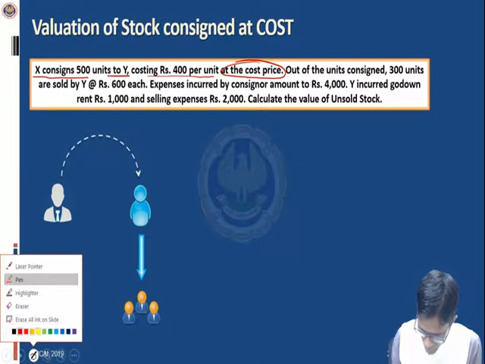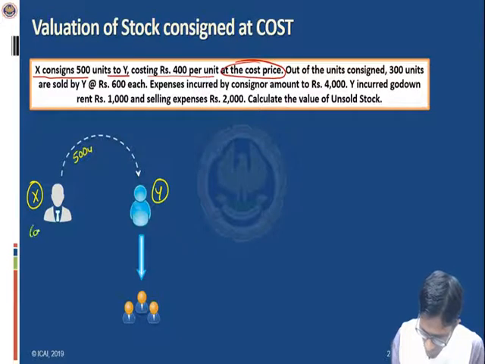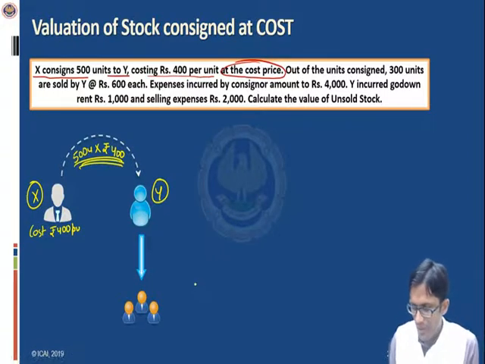So let me show you. This is X and this is Y, and X consigns 500 units, which costs him rupees 400 per unit, and he consigns them at the cost itself. That means at rupees 400 per unit itself. Right. Okay, let's move forward.